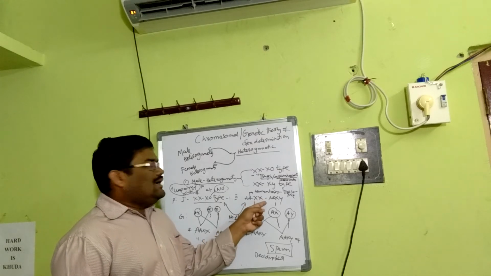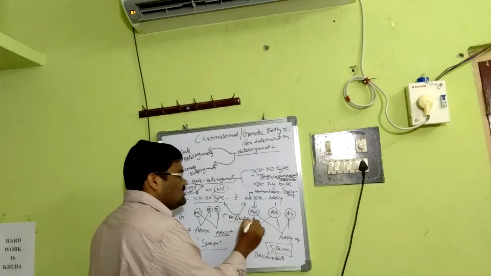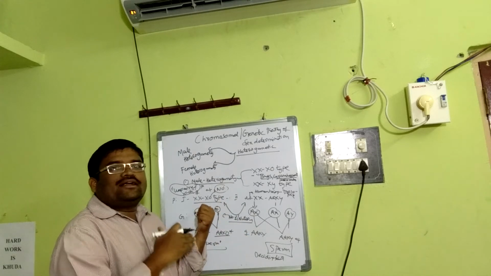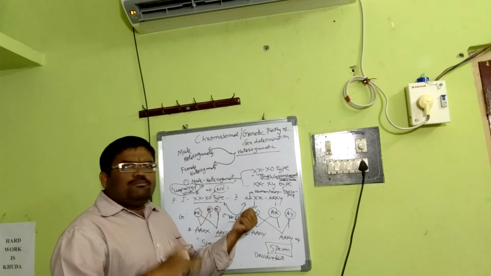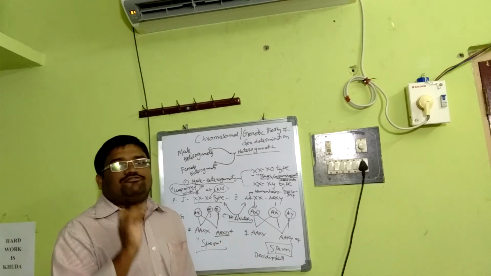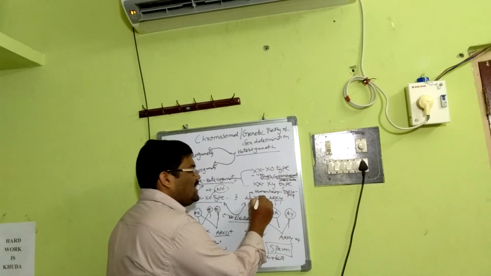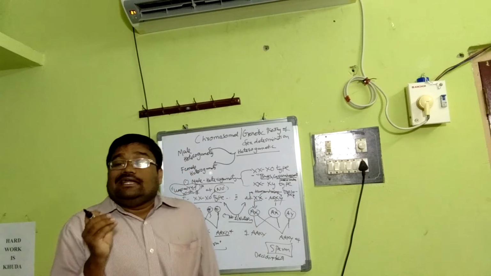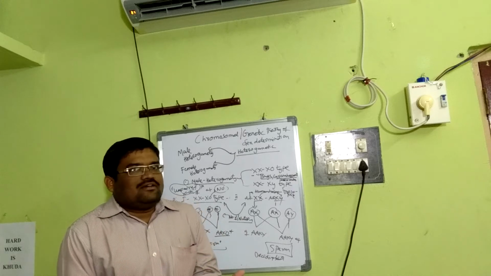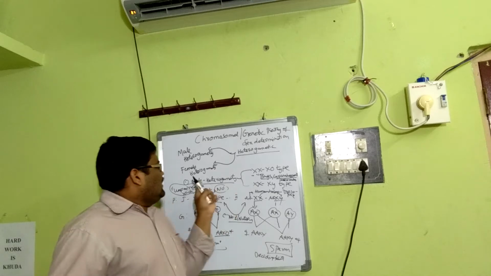Okay. And in the case of XY, it is not just the number but the nature of the chromosome. That is why I told you, number is here, nature is here. Both male and female contain exactly the same number, unlike here, where the male contains one sex chromosome less. Here both male and female contain the same number of sex chromosomes, but the nature is different. The female contains XX and male contains XY. In place of the second X, there is Y in case of male. That means sex determination is based on the nature of the sex chromosomes as well, and it is XY, example human being and Drosophila. Okay, that is about male heterogamety.